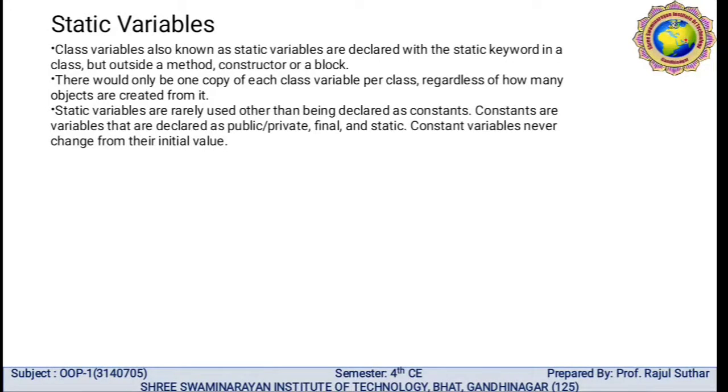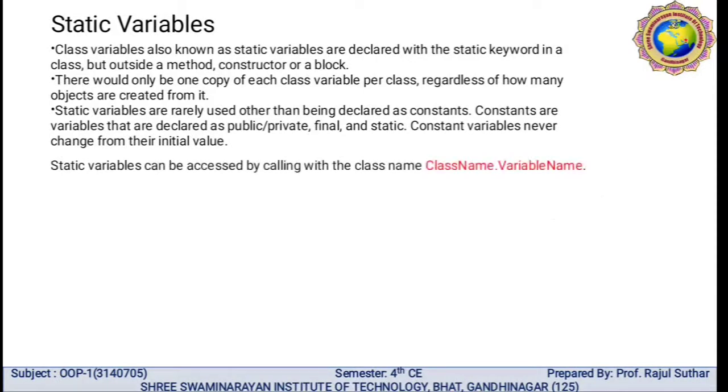Static variables are rarely used other than being declared as a constant. Constants are variables that are declared as public or private, final and static. Constant variables never change from their initialization value. A static variable can be accessed by calling it with the class name, so whenever we require the static variable, we write the class name dot variable name.